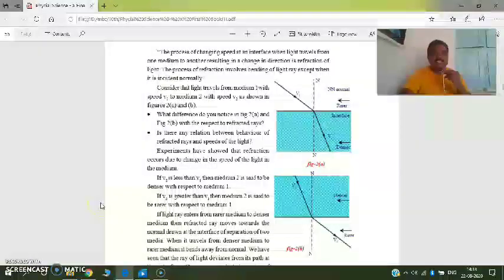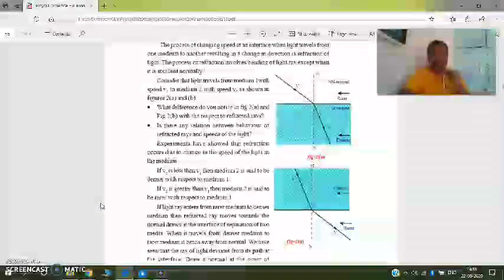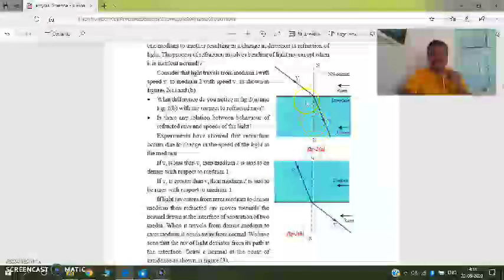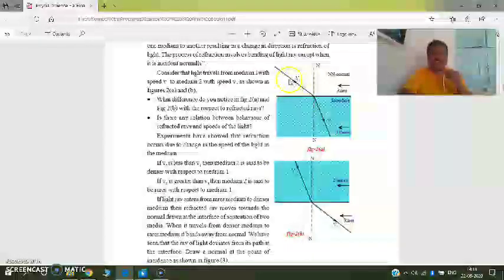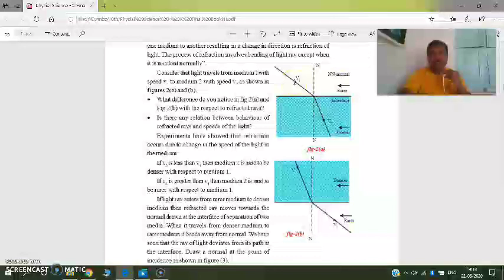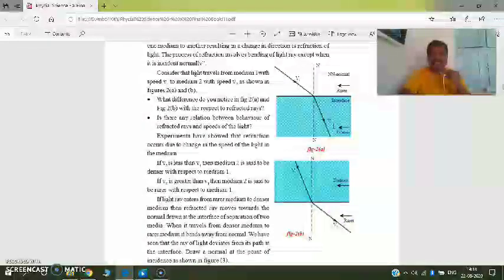What happens when a light ray travels from one medium to another medium? Now look at the pictures, Figure 2a and 2b. In 2a, what happens when the light ray travels from air to water? V1 is the velocity of light in the air, and V2 is the velocity of light in the water.